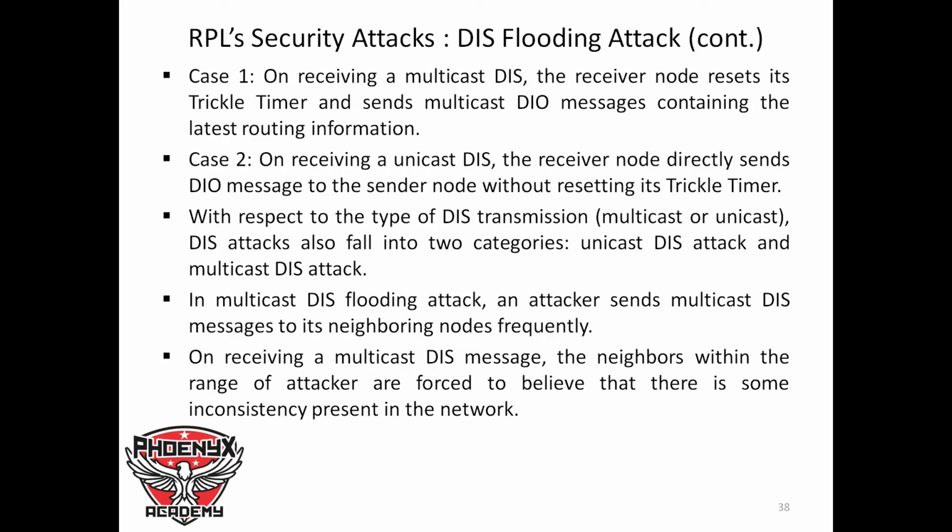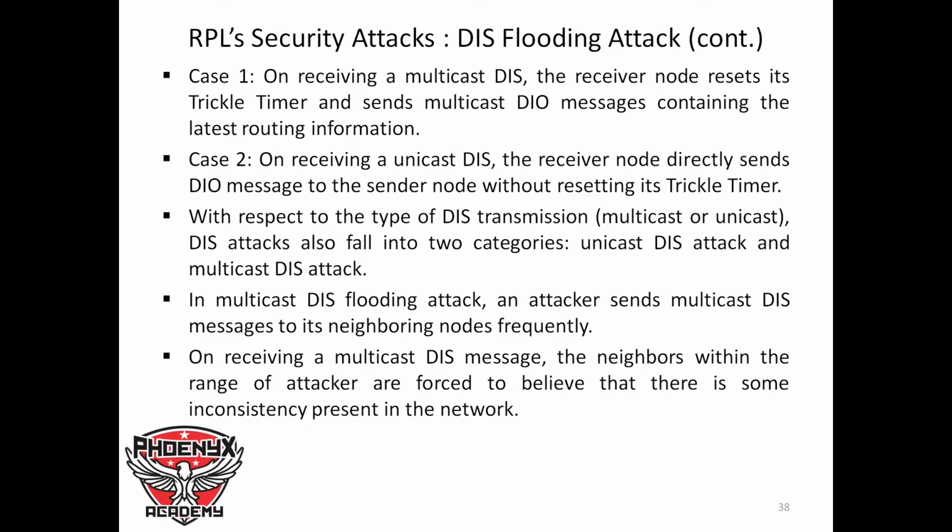Case 1: on receiving a multicast DIS, the receiver node resets its trickle timer and sends a multicast DIO message containing the latest routing information. And in case 2: on receiving a unicast DIS, the receiver node directly sends a DIO message to the sender node without resetting its trickle timer. With respect to the type of DIS transmission, multicast or unicast, this attack also falls into two categories: unicast DIS attack and multicast DIS attack.